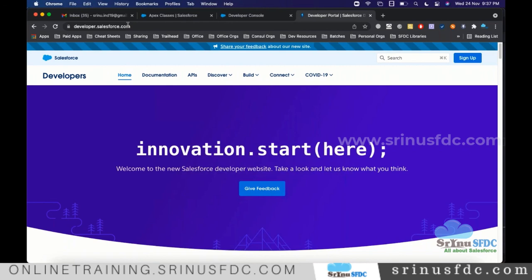I'm trying to use the same account, but it says invalid username and password. That's the reason I asked: should I create a new account again? No, not required. You can use the same account. Maybe you forgot your password or something. Cross-check your emails, and in the same account you can log in and do the development. Okay, thank you very much.